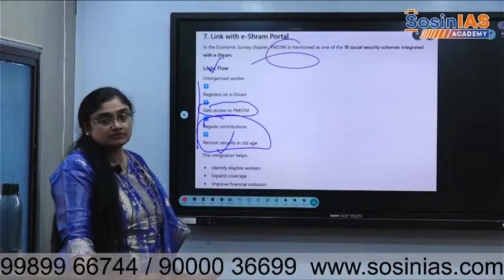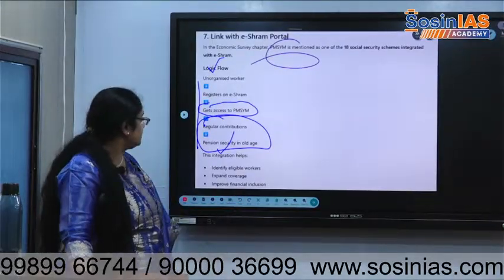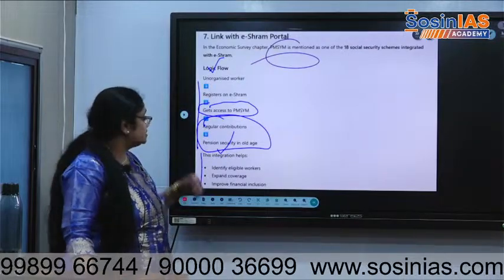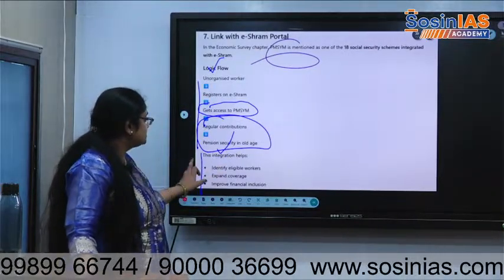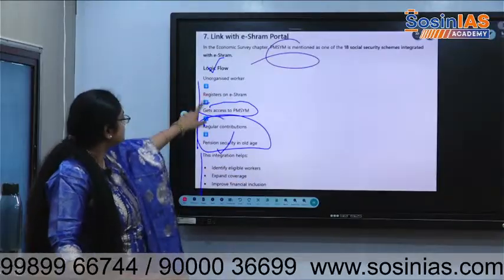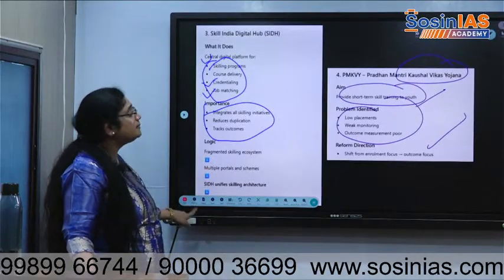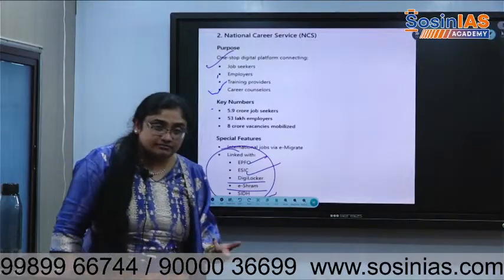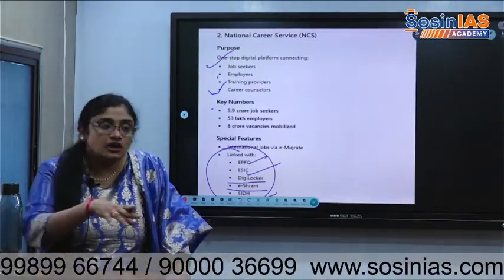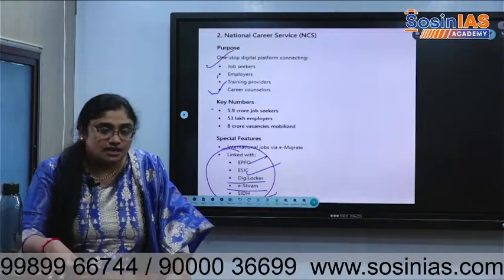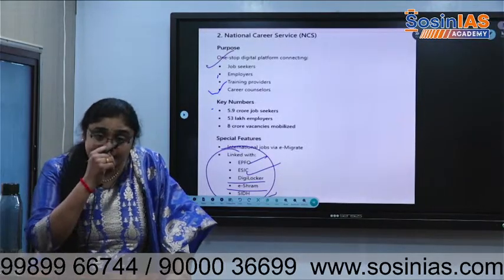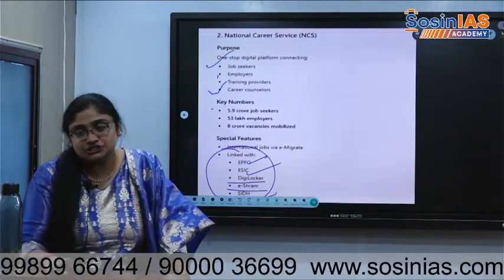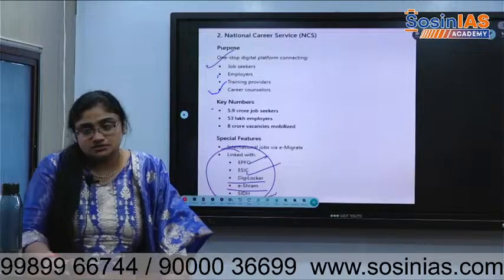It's not free income. They need to invest a certain amount of money every month, or they can choose yearly options also. So this integration helps, because they'll register here. When they register in e-Shram, they'll get all the social security benefits the government is providing. And if they really want to save certain money, they can link it to Pradhan Mantri Shram Yogi Mandan Yojana.